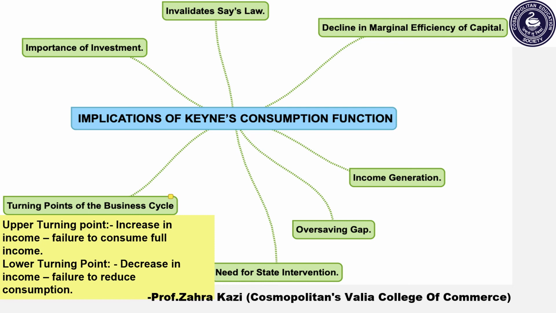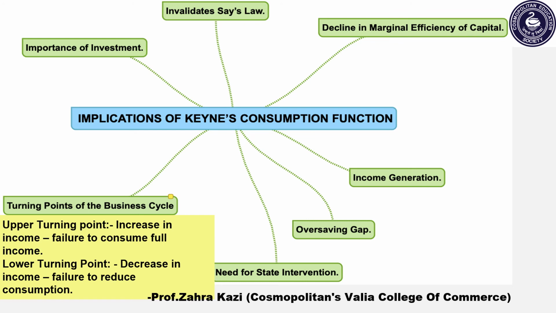That is, all that is supplied is not automatically demanded. Thus, supply fails to create its own demand, leading to the problem of overproduction and unemployment. So this is the reason Keynes invalidates or disapproves Say's law.